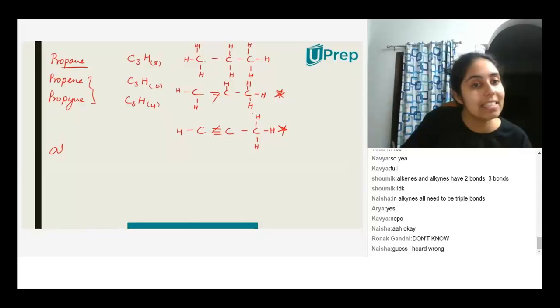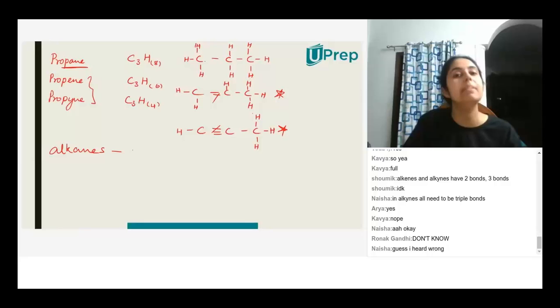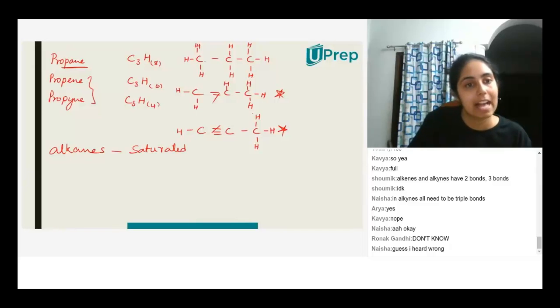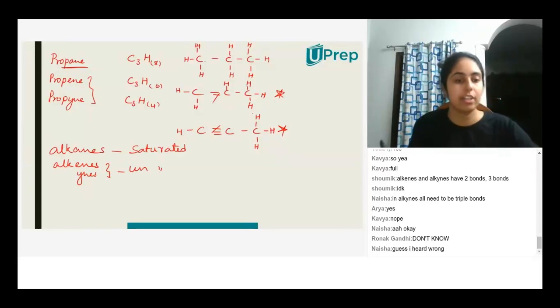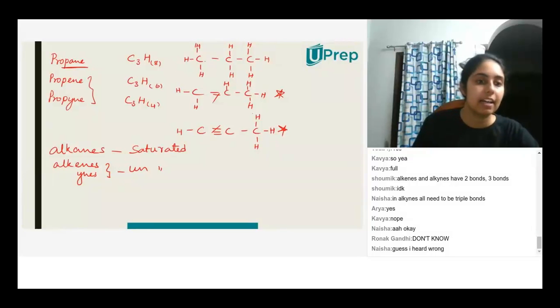So alkanes are saturated hydrocarbons, meaning they have the maximum number of hydrogens possible. Alkenes and alkynes are unsaturated. Is this clear to everyone?